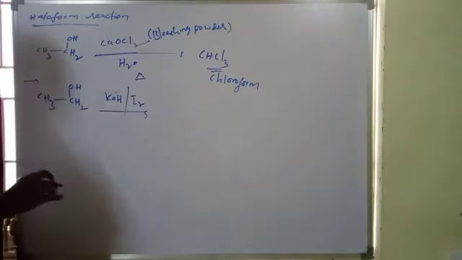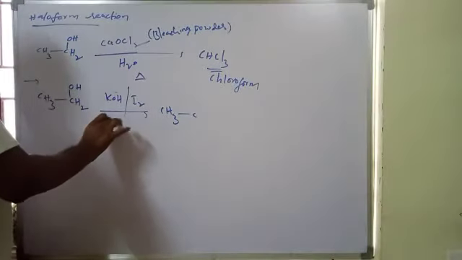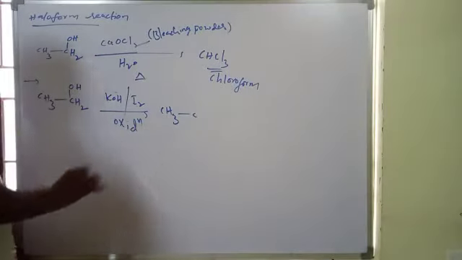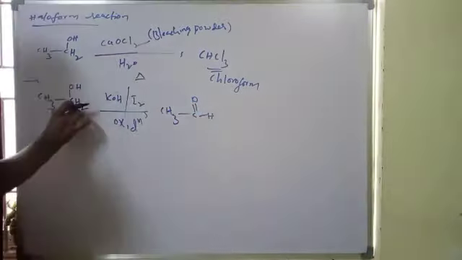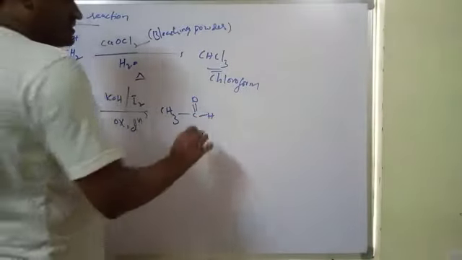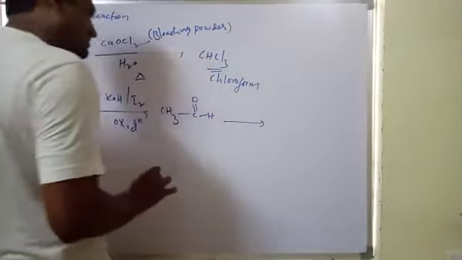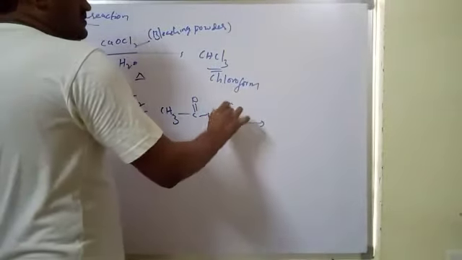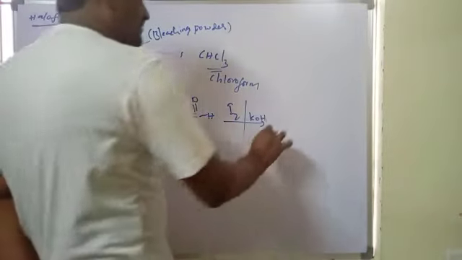Here, initially in the first step oxidation takes place: the alcohol forms aldehyde, acetaldehyde. In the second step, iodine in the presence of KOH gives